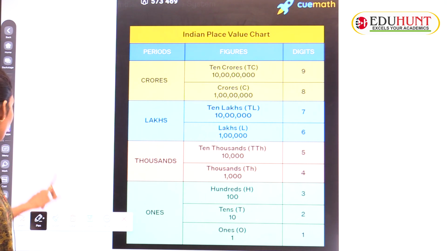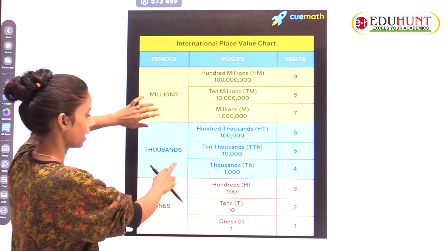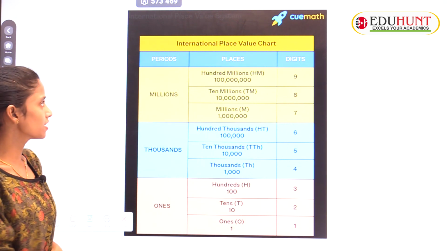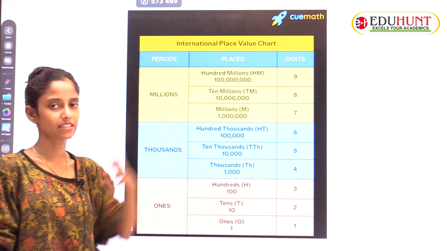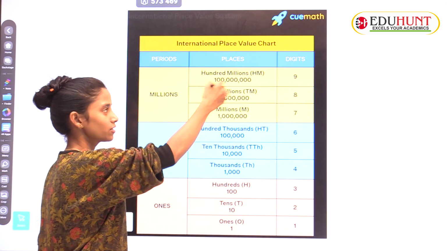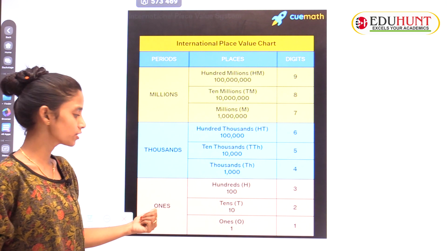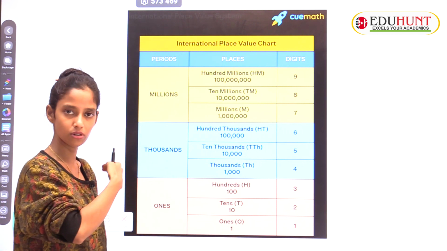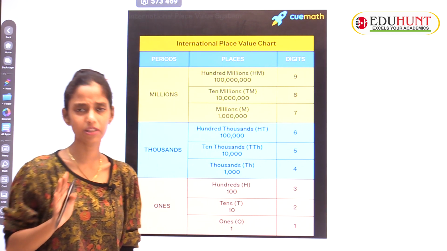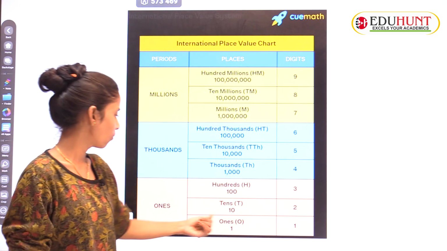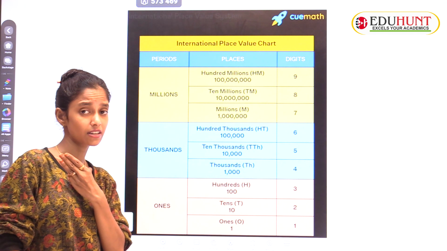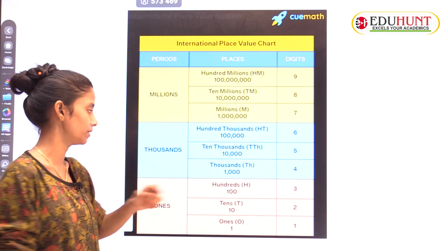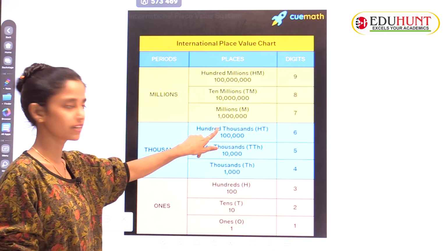We'll go with the international system. Here also there are periods, figures and digits. Again this is also right to left. In the ones period always three parts will be there: ones, tens, hundreds. In the thousands period, three parts: thousands, ten thousands, hundred thousands.